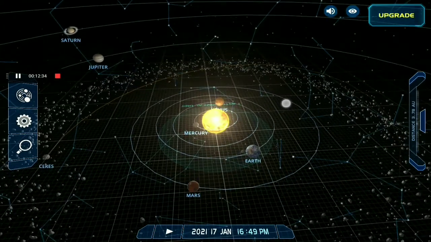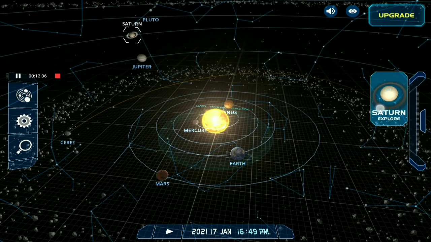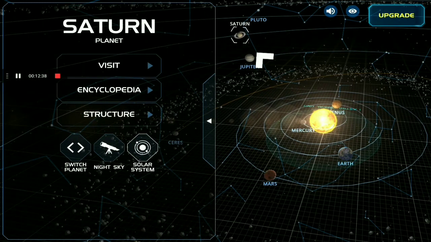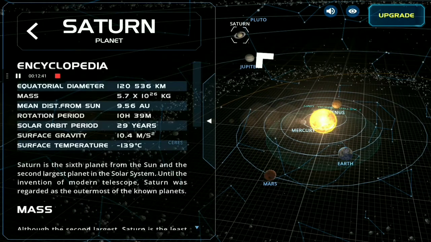And the next planet to Jupiter is Saturn, and it is famous for its rings, because it has rings around it made of asteroids, so mostly people know Saturn. And the equatorial diameter of Saturn is 1,20,536 kilometers, and Saturn is also the second largest planet of our solar system. Mass is 5.7 into 10 raised to the power 26 kg.